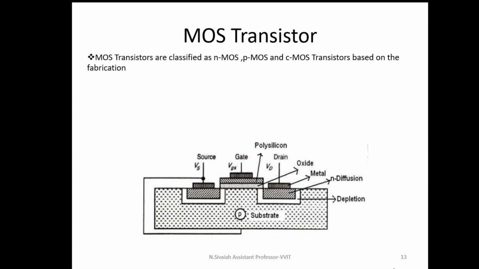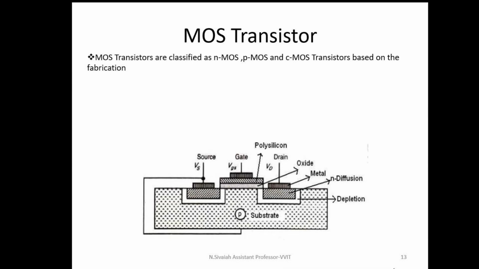This is the major drawback of a depletion MOSFET. Another drawback is that it requires a gate voltage greater than the supply voltage. That means it requires two power supplies. That is the reason why we use enhancement MOSFET in VLSI design.